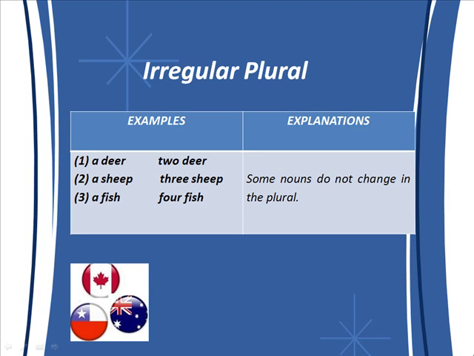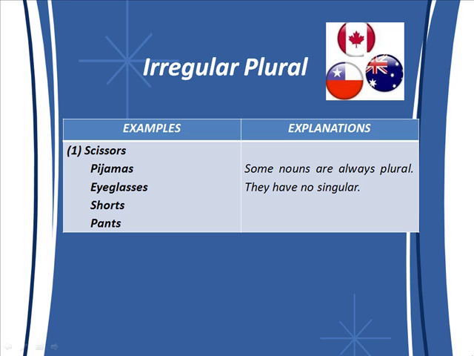Other examples are a deer, 2 deer, a sheep, 3 sheep, a fish, 4 fish. Some nouns do not change in the plural. And finally, we have scissors, pajamas, eyeglasses, shorts, pants. Some nouns are always plural, they don't have a singular.